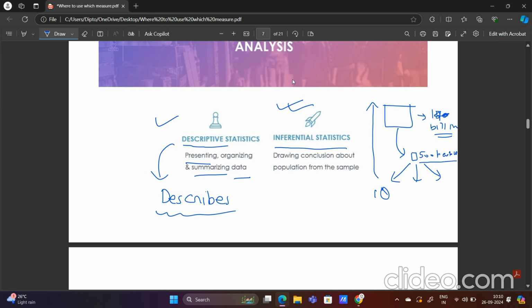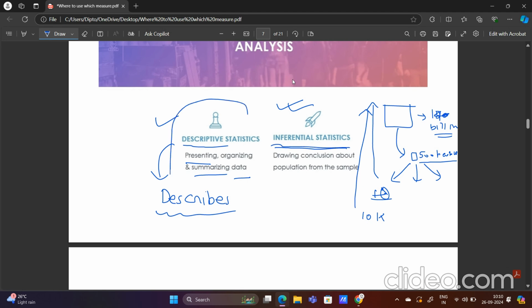From these 5,000 people, I am observing that their average salary is 10k rupees. So I can infer that the entire population of India will have an average salary around 10k. That kind of inference can be made on the basis of the sample drawn from the population. This is a part of inferential statistics, which is very popular in statistics.